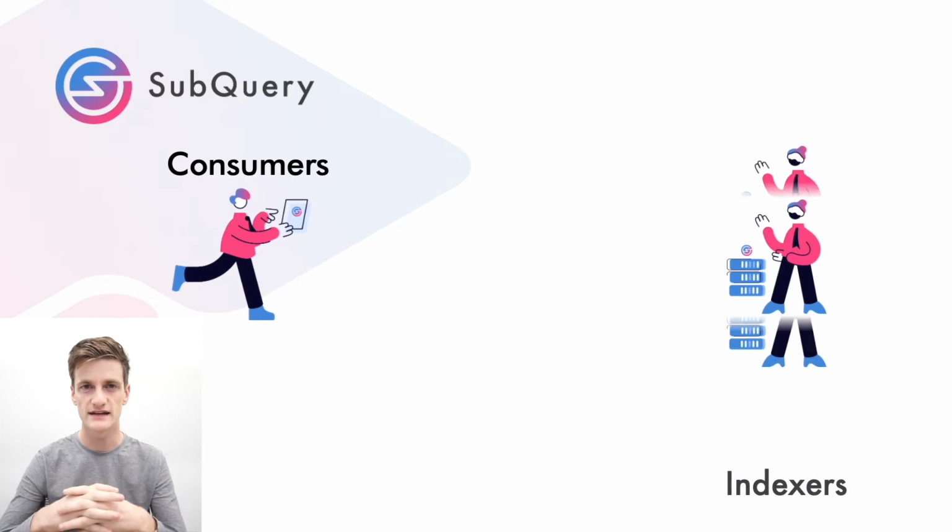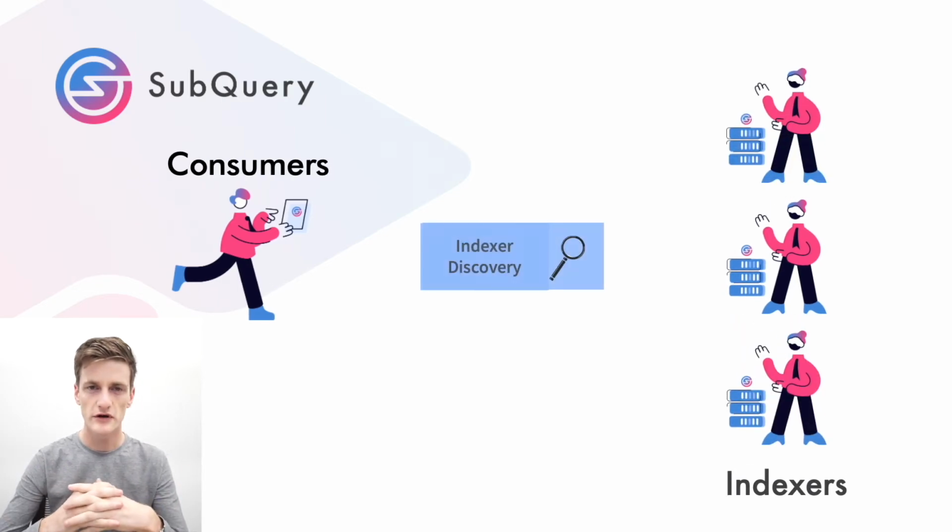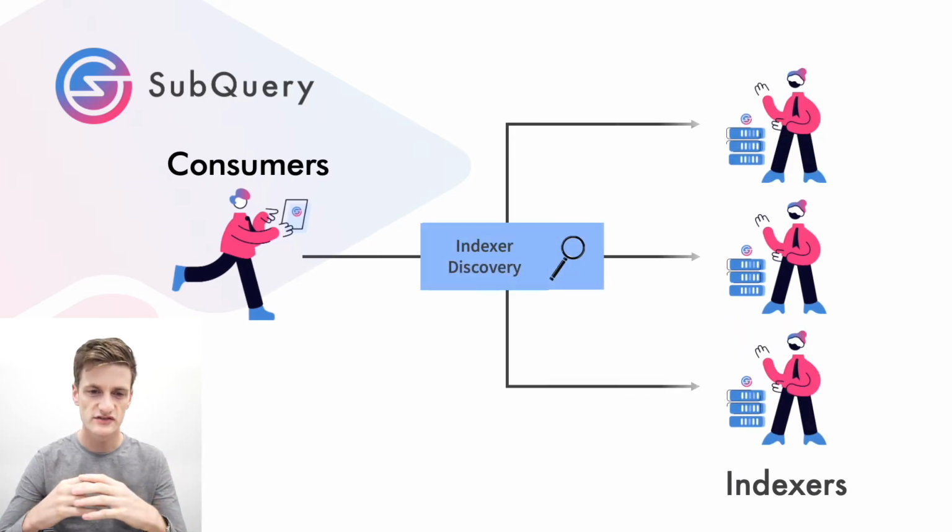So, how do consumers find indexers? Well, we're going to have some indexer discovery. We're going to track the project hashes, the endpoint URLs, the current blocks, and performance reporting about the indexers. These service reports will be provided by consumers when unlocking their micropayment transactions in the payment channel. And by recording and aggregating this data, we're going to encourage indexers to be faster and better, which is beneficial for consumers.